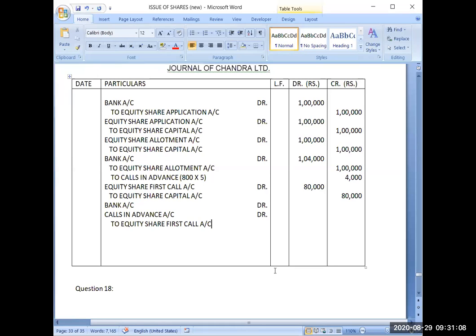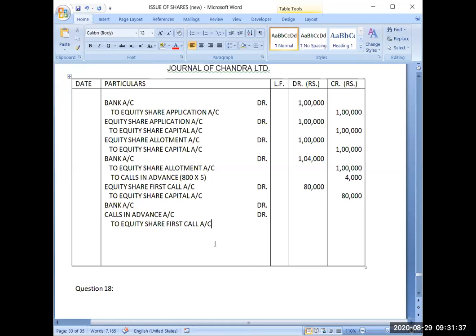And now listen very carefully. Now listen the calculation very carefully. You see, the total amount due for first call is 80,000. That is already written in the due entry. Out of this 80,000, I have received some amount for first call in advance. So how much amount have I received?